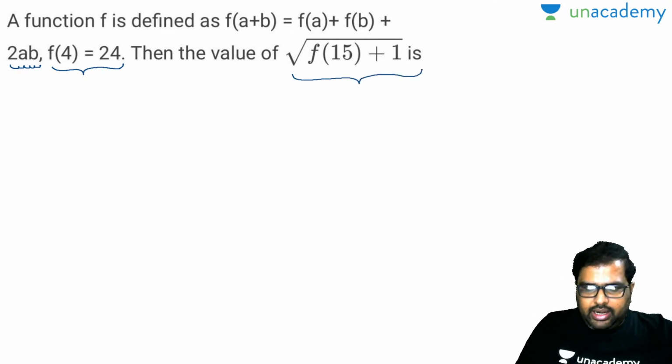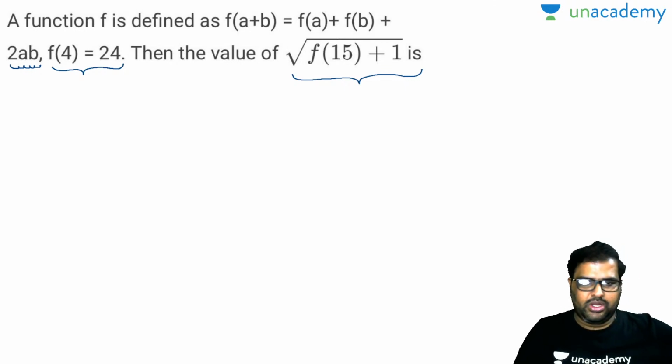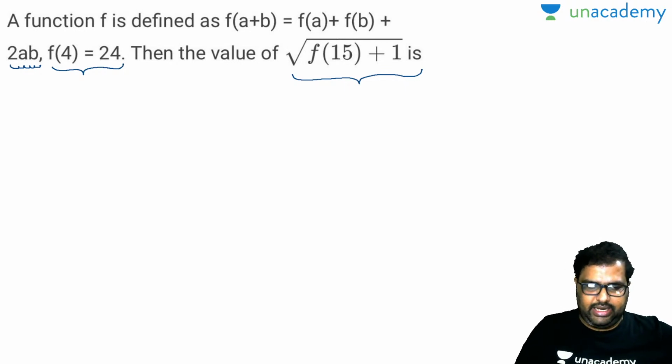So first of all, I'll write down f of 4. Why I will write it like this: see here, 15 I'll break down as 14 plus 1, and 14 I'll break down as 6 plus 8. So see here, I'll write it like this. Why did I break it down like this? You can break it down in your own format here. That doesn't mean that you have to do it only like this.